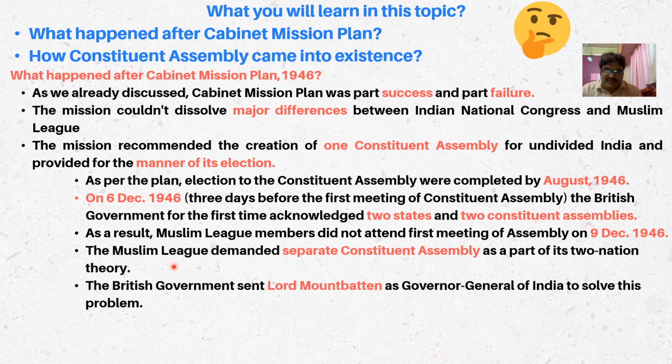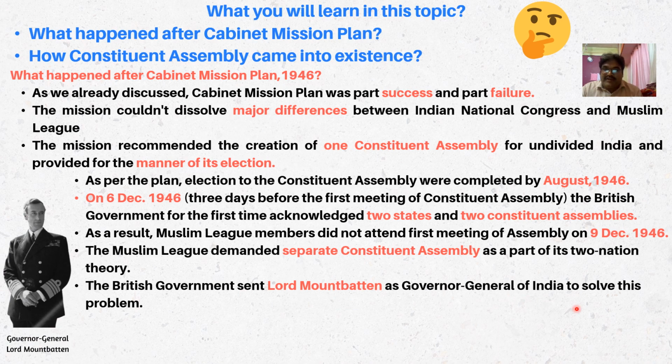So there was a question of how to frame the Constitution when a larger section of the Muslim community was absent. It created a kind of problem, and to solve this problem the British government sent Lord Mountbatten as Governor General of India.